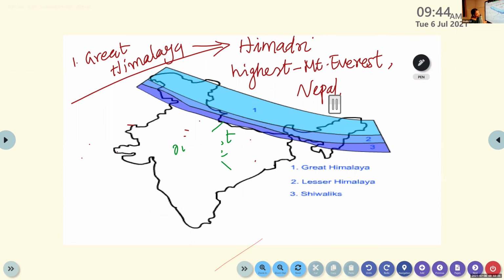Kanchenjunga. Yes, Kanchenjunga is the highest mountain peak in India. And what is the height of Mount Everest? 8,848 meters. So in the Greater Himalayas, almost all the mountains have high peaks.